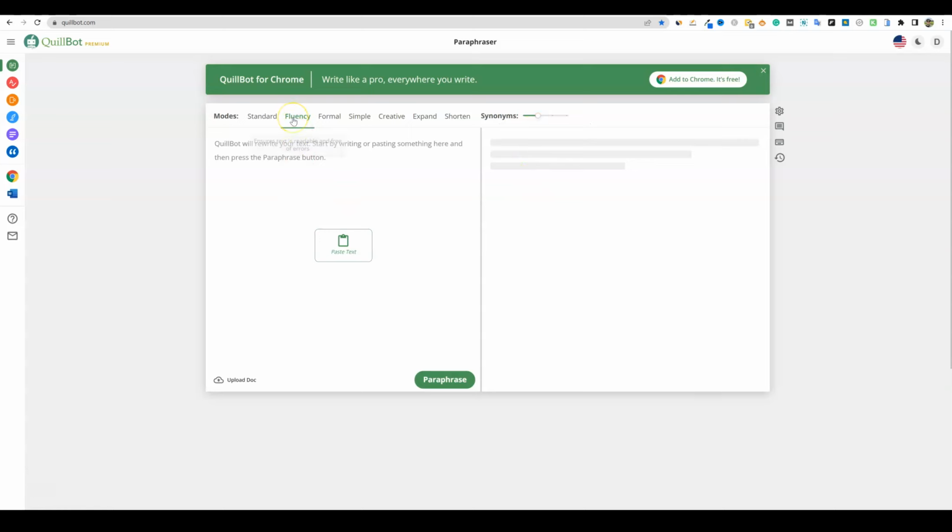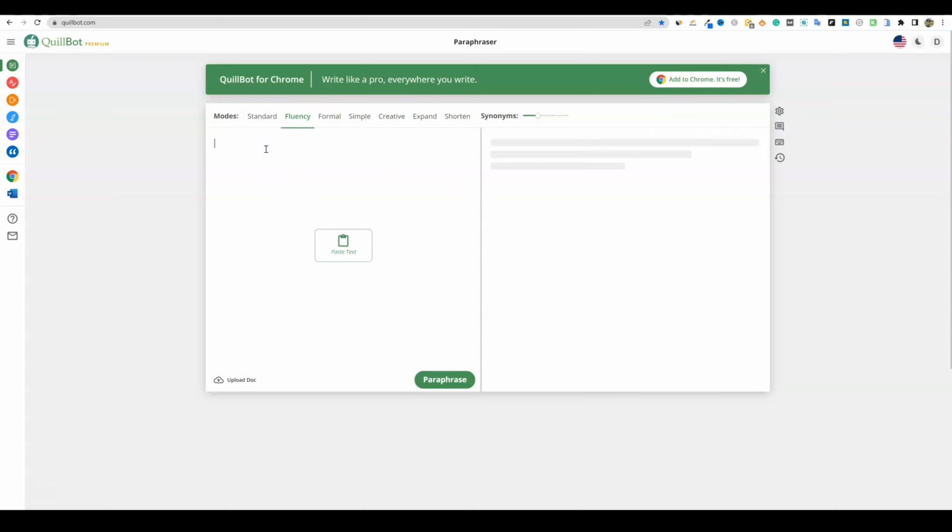And I'm going to go with fluency because what fluency does is it ensures text is readable and free of errors. So that's what I'm looking for. I don't want to go with creative, so we can make it even. You can use creative or expand if you want to expand on it or make it more complex, but I'm not really trying to do that. Simple would be another one that I would want to try because it's going to present the text in a way most people can understand, and that's what Google likes to rank too. So I would say fluency or simple, or you can use the standard.